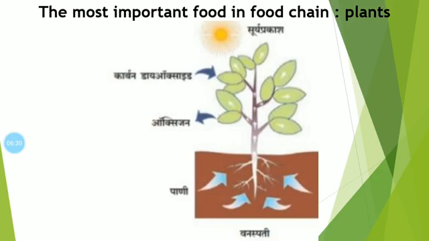This plant or grass makes its own food in the presence of sunlight and carbon dioxide from the air, and water, minerals from the soil, and chlorophyll present in the leaf of that plant.